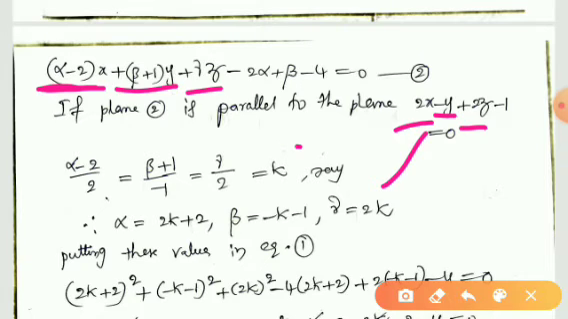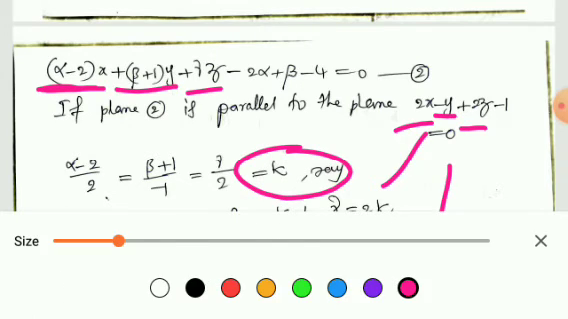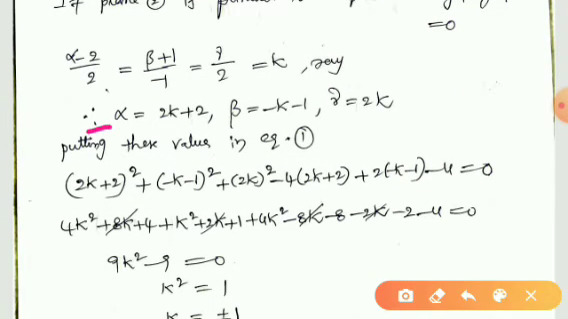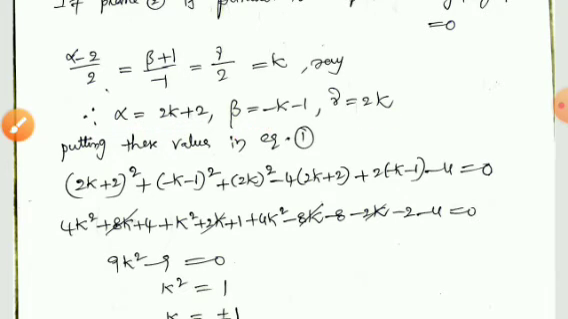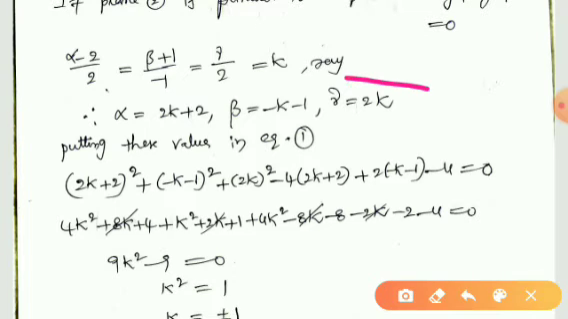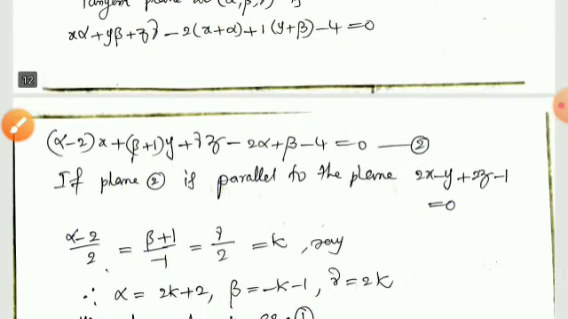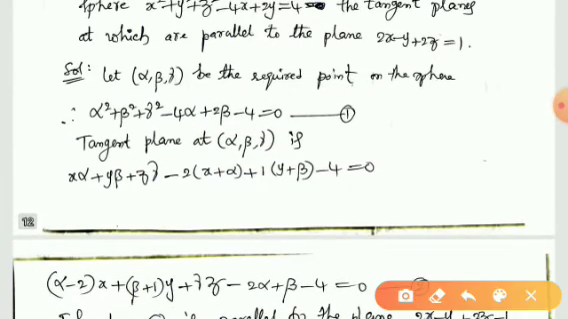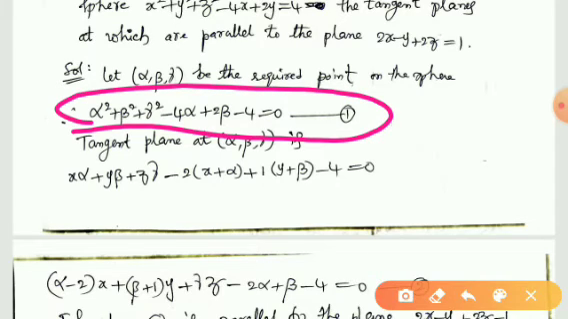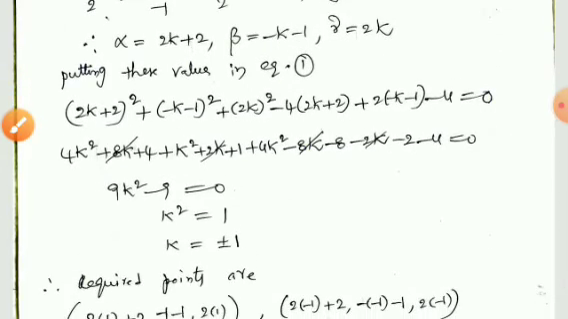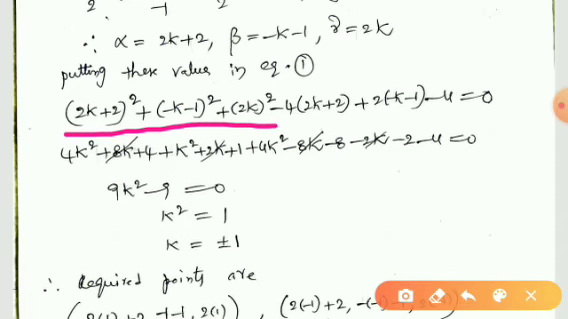Say this is equal to k. Then it is clear that alpha is equal to 2k plus 2, beta is equal to minus k minus 1, and gamma is equal to 2k. So by substituting the values of alpha, beta, gamma in terms of k in equation 1, we will get the whole expression like this.